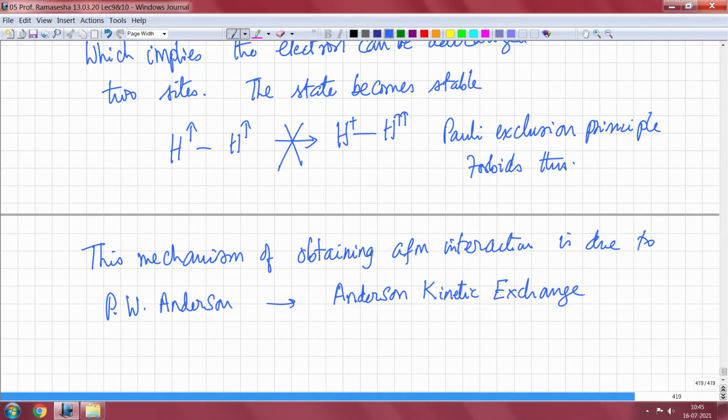Before Anderson showed that you can have antiferromagnetic interaction through this route, people did not know how antiferromagnetic interactions arose in systems. So, this was the first demonstration of how an antiferromagnetic interaction can arise in systems. So, what I will do is continue from here in my next lecture, and I will stop at this point. So, we will meet again. Thank you very much.